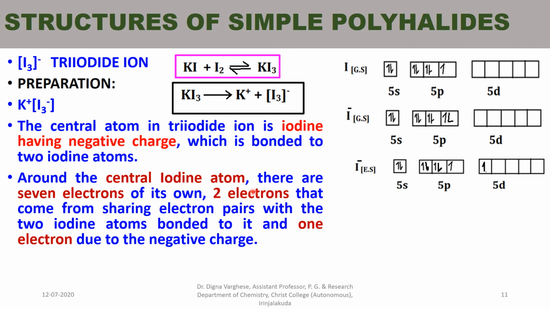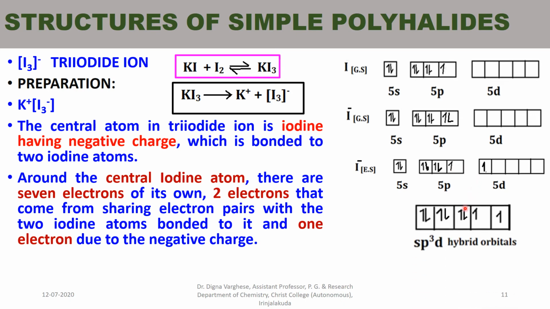Around the central iodine atom there are 7 electrons of its own, that means 5s2 5p5. Therefore total 7 electrons. And there are 2 electrons that come from sharing electron pairs with the 2 iodine atoms. The other 2 electrons also come from the 2 iodine atoms bonded to it, and 1 electron due to the negative charge. Therefore the total is 10 electrons.